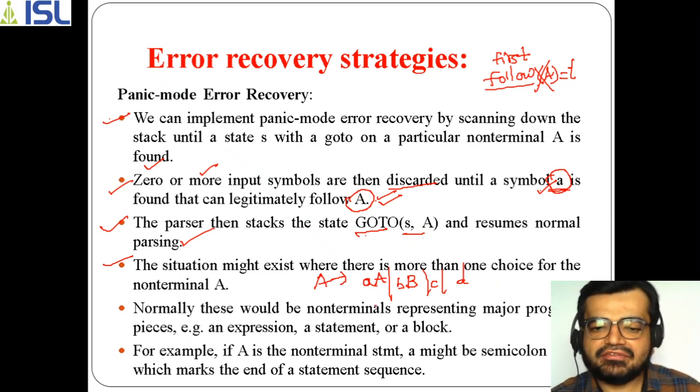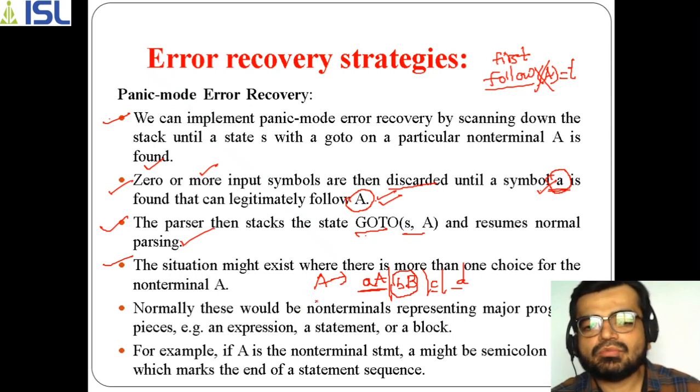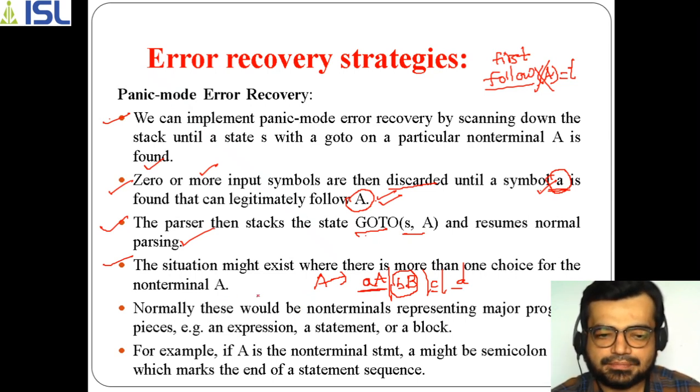If you find that there is an error in this set of productions, it will go to the next choice of production which is part of non-terminal A, and so on it will perform all of this process. That's why the situation can exist when there is more than one choice for non-terminal A.